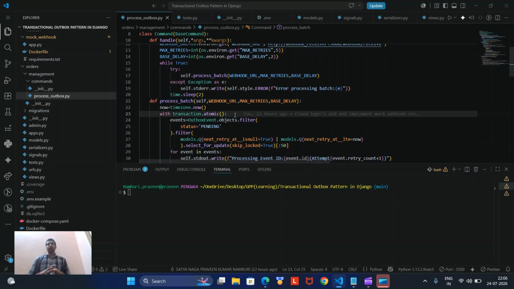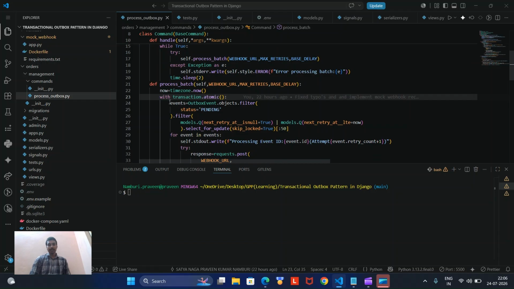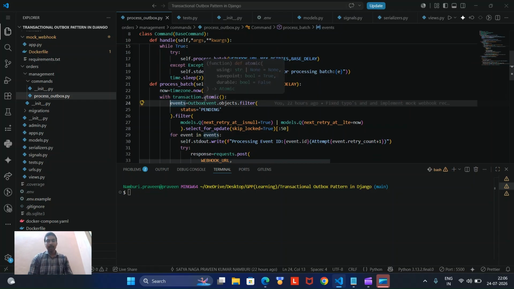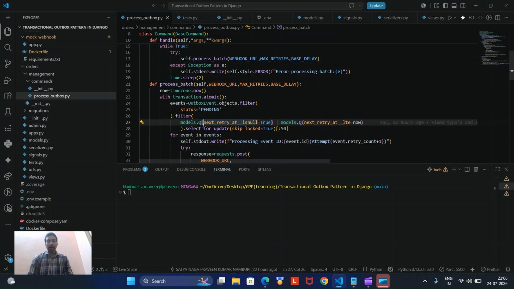So as you know, there are four ACID properties: atomicity, consistency, isolation, and durability. So what do you mean by atomicity? Either all has to fail or all has to succeed. So we have defined this with transaction.atomic, a built-in method provided by Django.